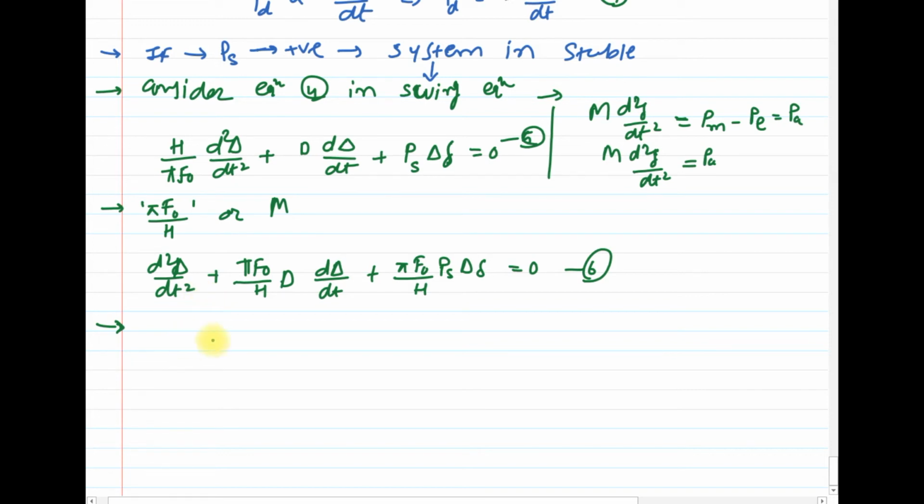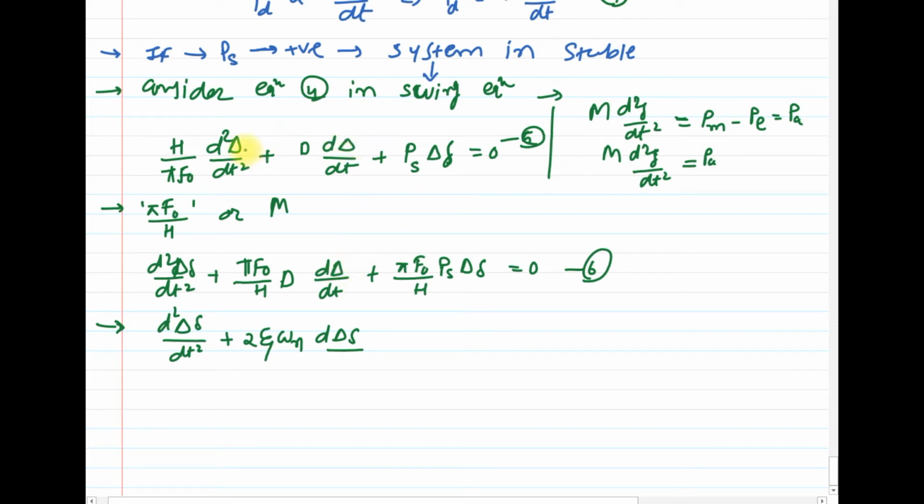So in terms of the standard second order differential equation for stability studies analysis, I can write: d squared delta upon dt squared plus 2 zeta omega n d delta by dt plus omega n squared delta.